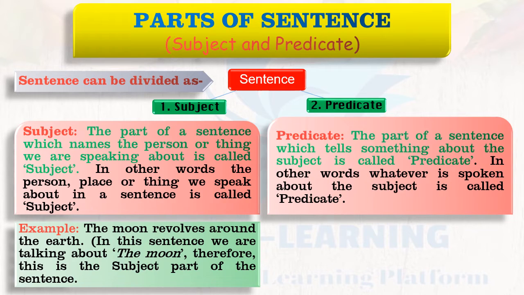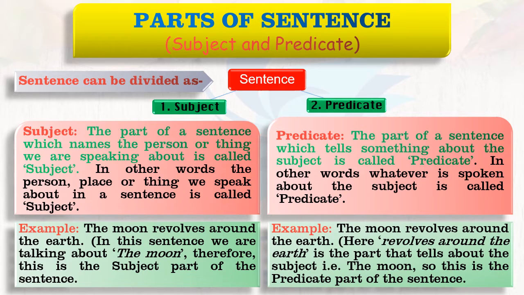Predicate: the part of a sentence which tells something about the subject is called the predicate. In other words, whatever is spoken about the subject is called the predicate. Example: The moon revolves around the earth. Here, revolves around the earth is the part that tells about the subject, the moon, so this is the predicate part of the sentence.